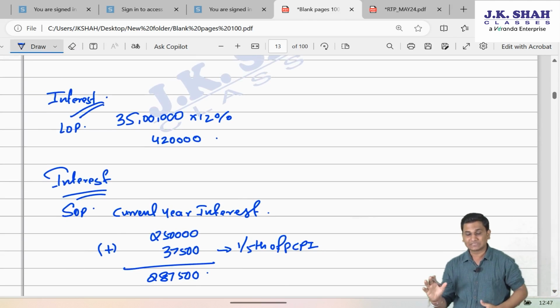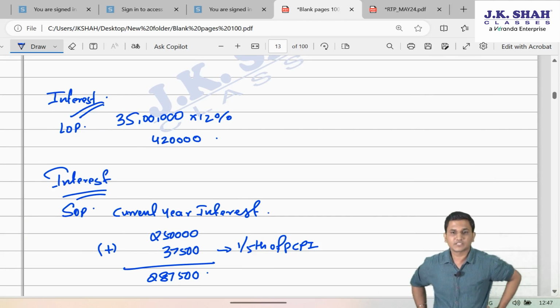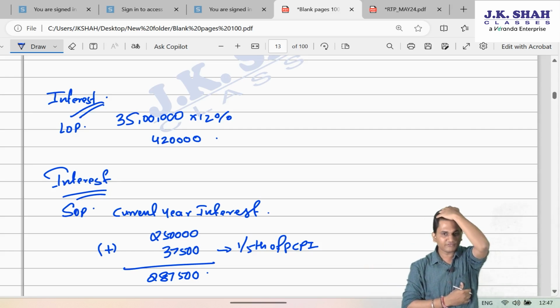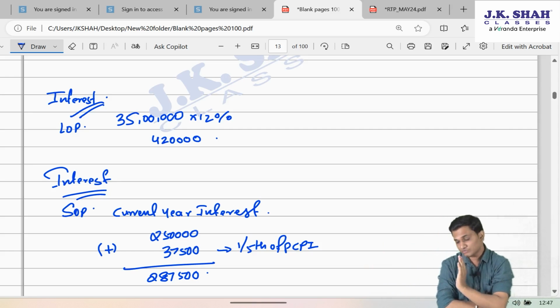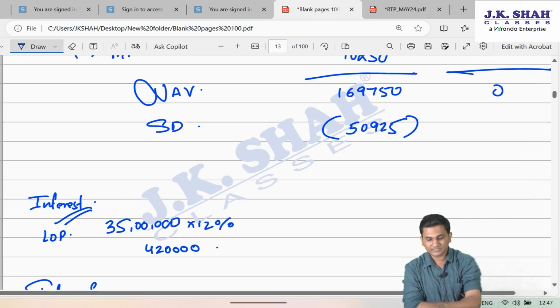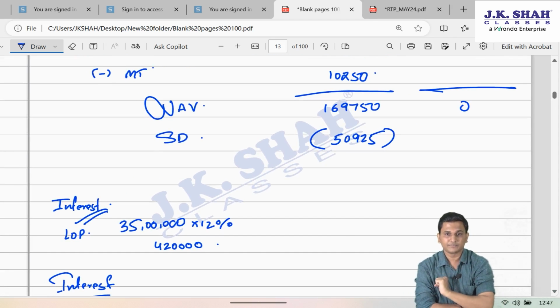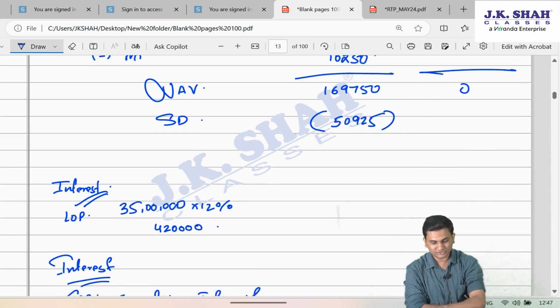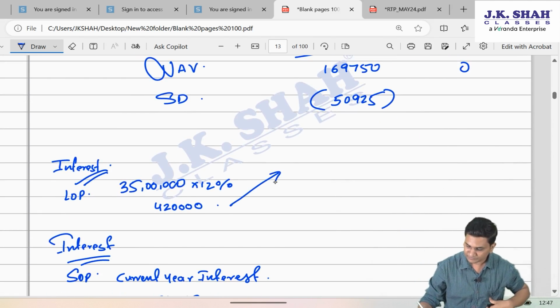Friends, when you calculate the interest, never start thinking whether it will be allowed or not. But once you have calculated the interest, now you start thinking whether this will be allowed or not. So the answer to that is, sir, what is the type of property? Can I say Delhi one is LOP? So sir, entire 420 allowed.